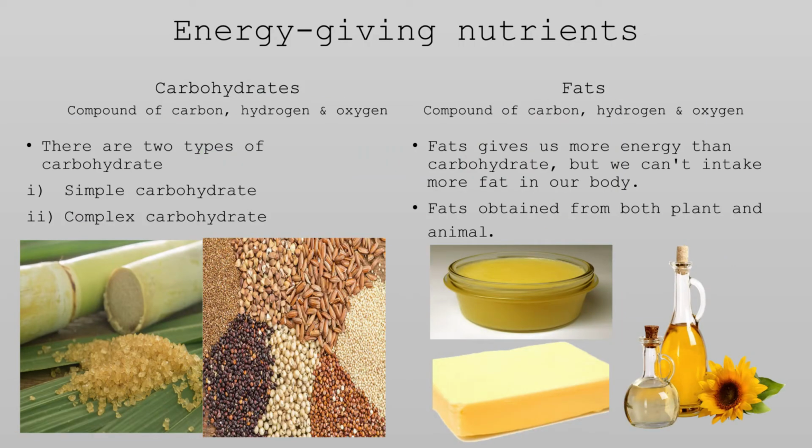Start with our first topic, energy giving nutrients, meaning the nutrients which provide energy to our body. Carbohydrate and fat types of nutrients provide us energy. So the food items that are rich in carbohydrate and fat are called energy giving food. We know that carbohydrates and fat are compounds of carbon, hydrogen and oxygen. Do you know, students, how many types of carbohydrate there are?